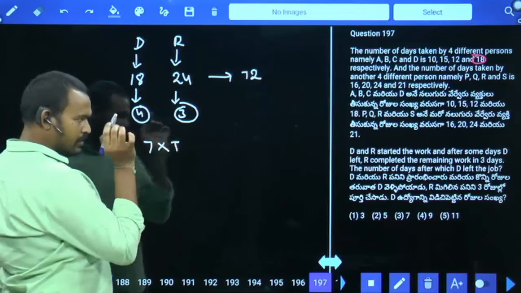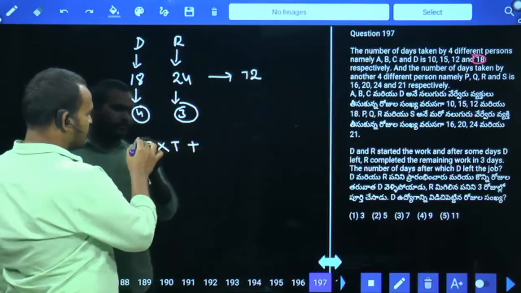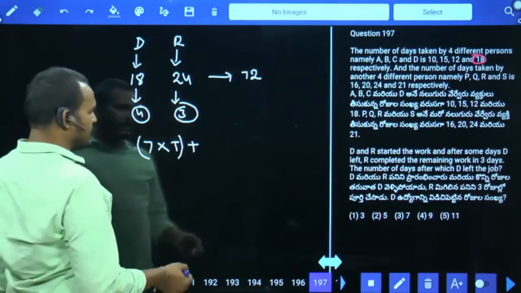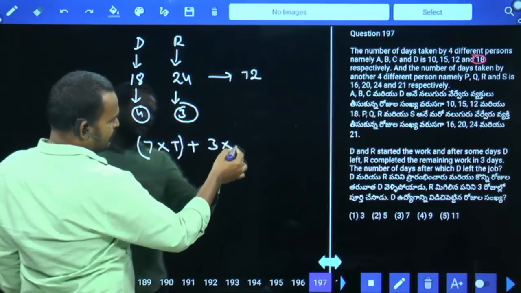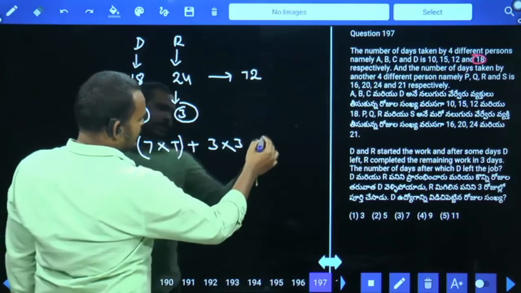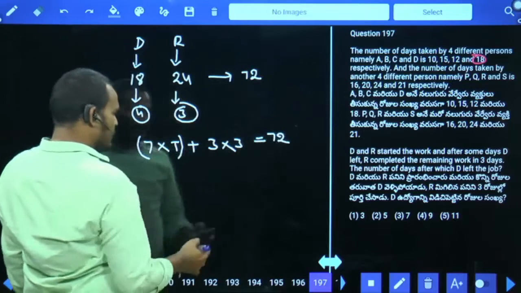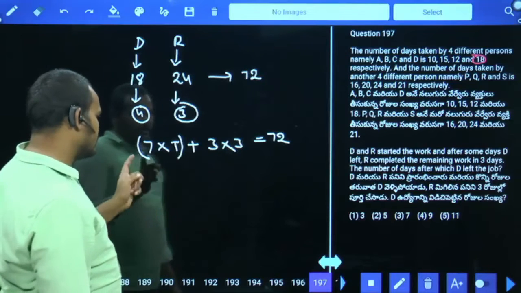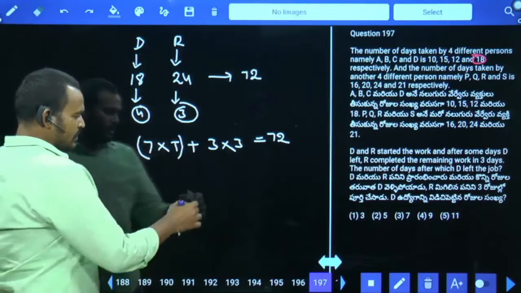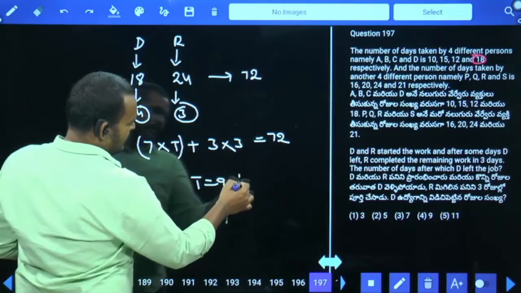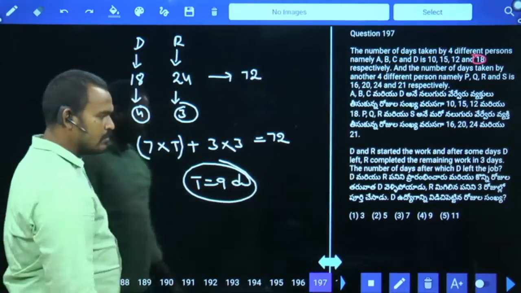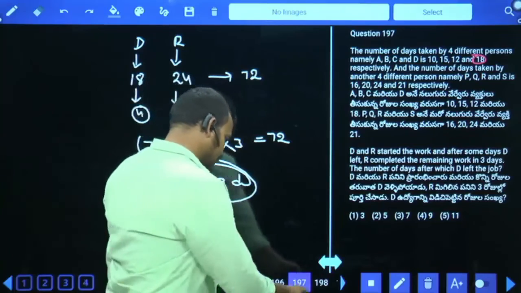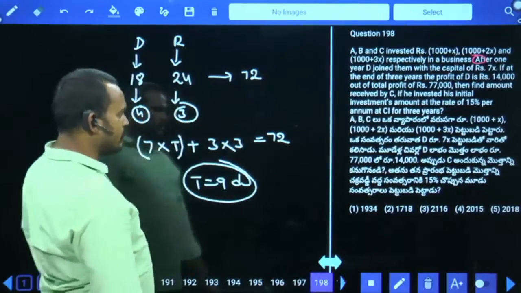They are working together for some time, and the remaining work will be completed by R alone in how many days? 3 days. What is R's efficiency? 3 parts, but he is working for 3 days. Total equals 72. 3 threes is how much? 9. 72 minus 9 means 63. 7 into T equals 63, so T equals how many days? 9 days. After 9 days, D left the work, meaning D worked for 9 days.